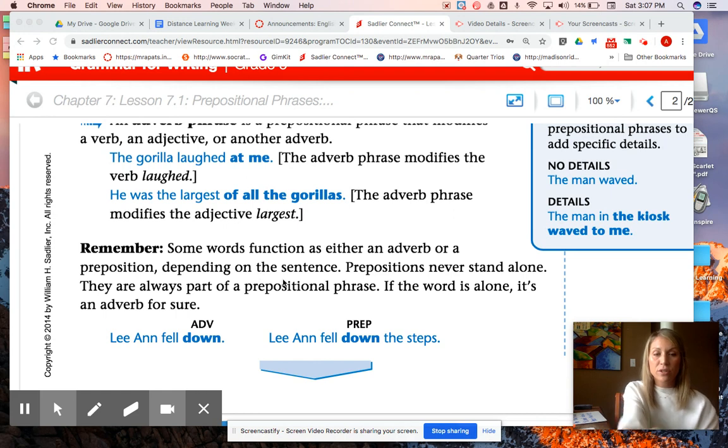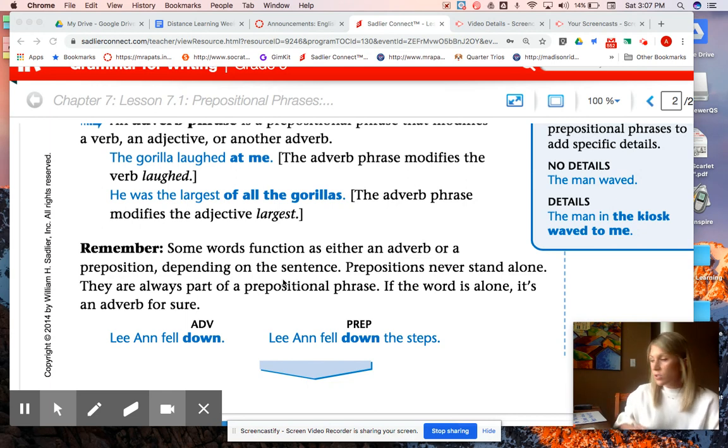All right, remember some words function as either an adverb or a preposition depending on the sentence. Prepositions never stand alone. They're always part of a prepositional phrase. All that's saying is if you have a word that you think is a preposition, if it doesn't have an object, then it's probably acting as an adverb, and we've talked about this before.